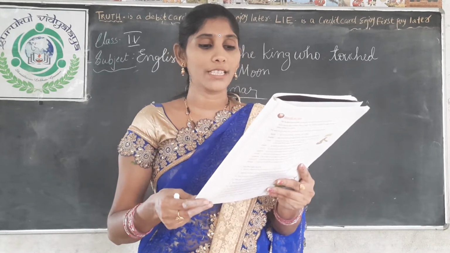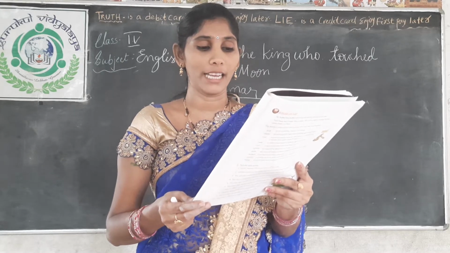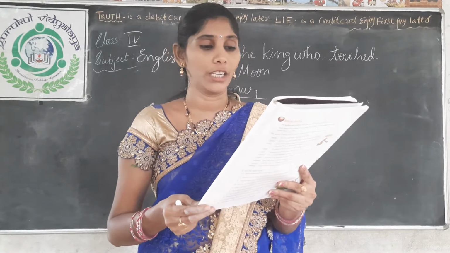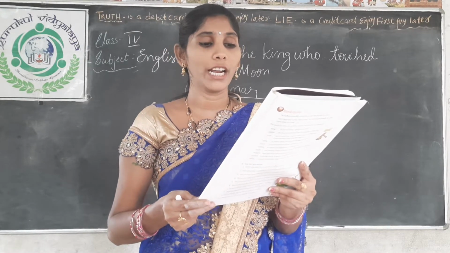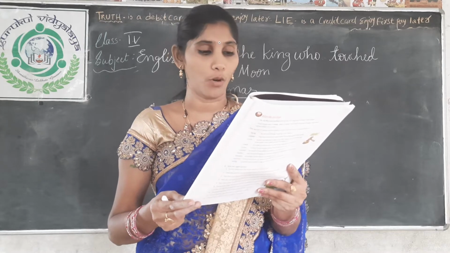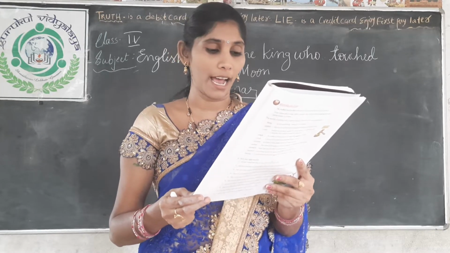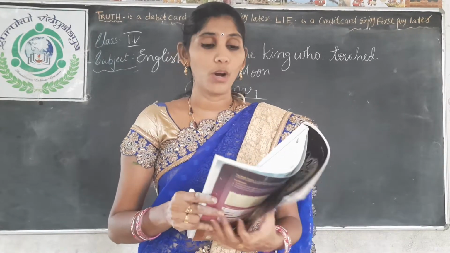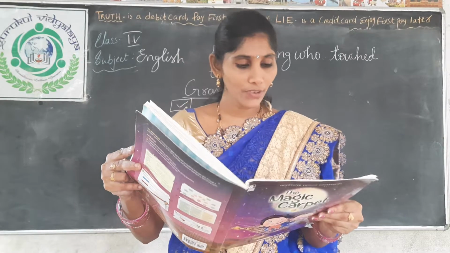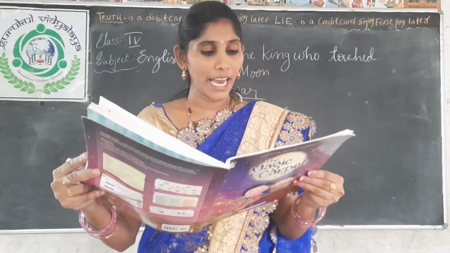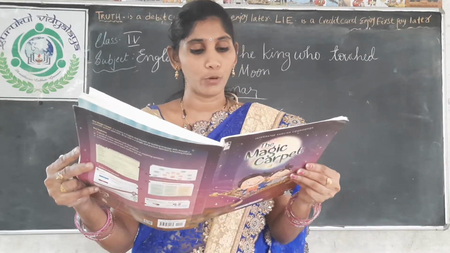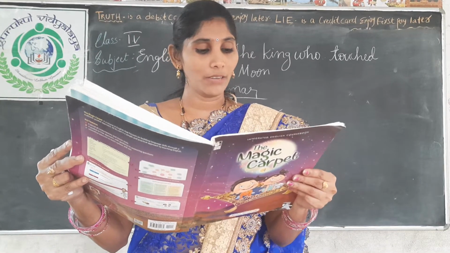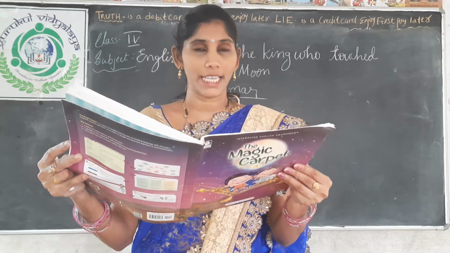What did the king ask? First to build a tower for his carpenter, and then he ordered his soldiers to bring the wooden boxes. The third one will be the third. The royal carpenter ordered the soldiers to stack up the wooden boxes. The fourth one will be the last line. The king climbed up to the top of the tower. Next, the fifth one will be the fourth line. The king stretched his hands to touch the moon, but he could not quite get there.